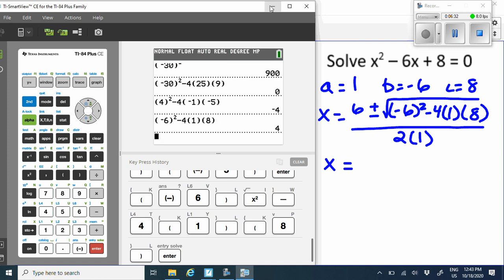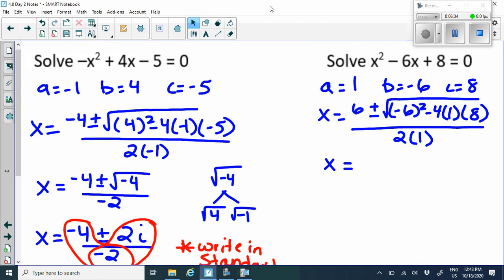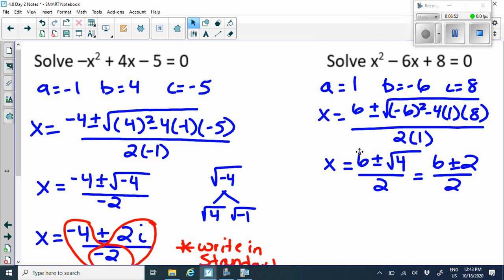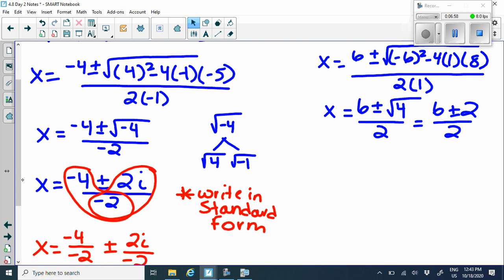So let's hopefully make sure we do. Okay, so I have 6 plus or minus the square root of 4 over 2. Now, this 4, is that a perfect square? Yeah. So now we have 6 plus or minus 2, because the square root of 4 is 2, over 2. So this is going to show that we are going to get real numbers. So we need to make sure we separate these values to get our answer.